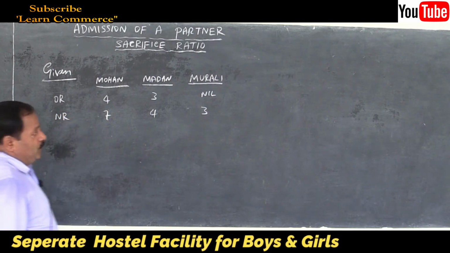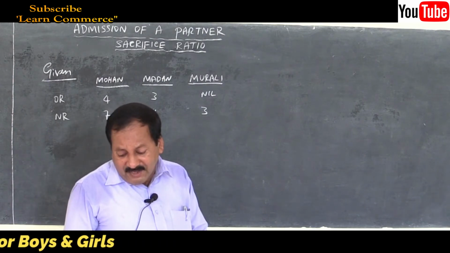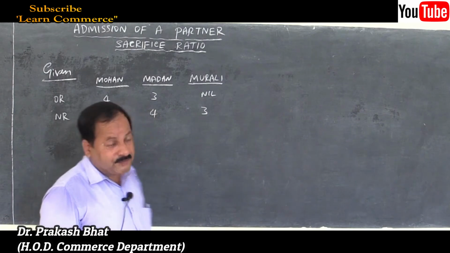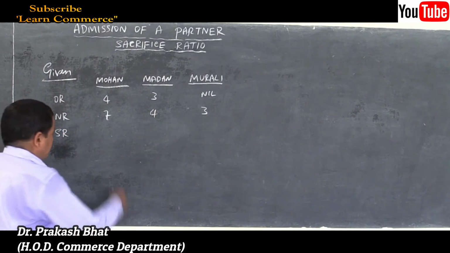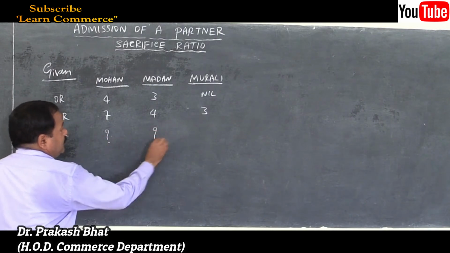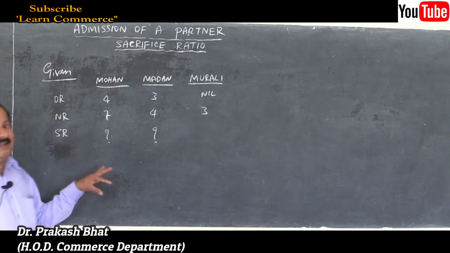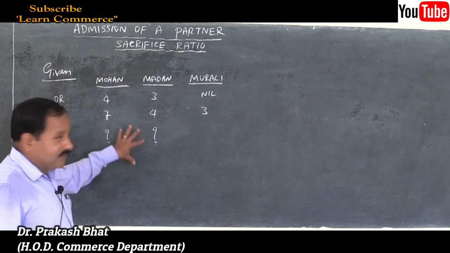You know the formula. What is required in the problem? They told us to find out the sacrifice ratio of the old partners. This is the given information in the problem. First you have to write like this, then only proceed to solve the problem. Otherwise you will get confused.